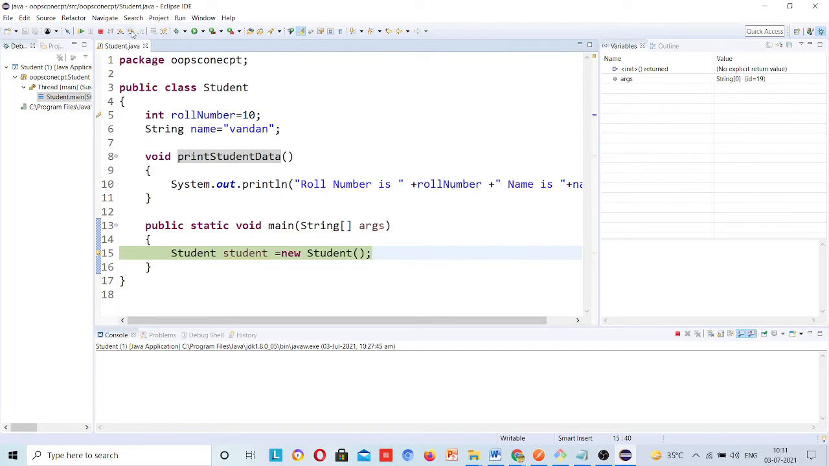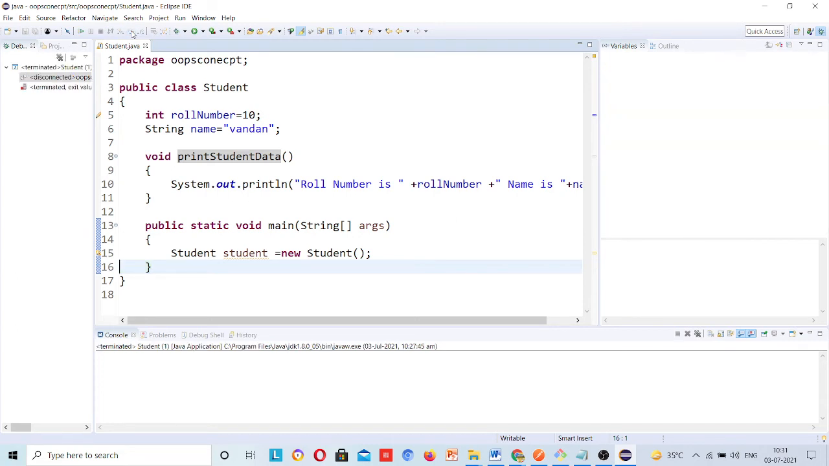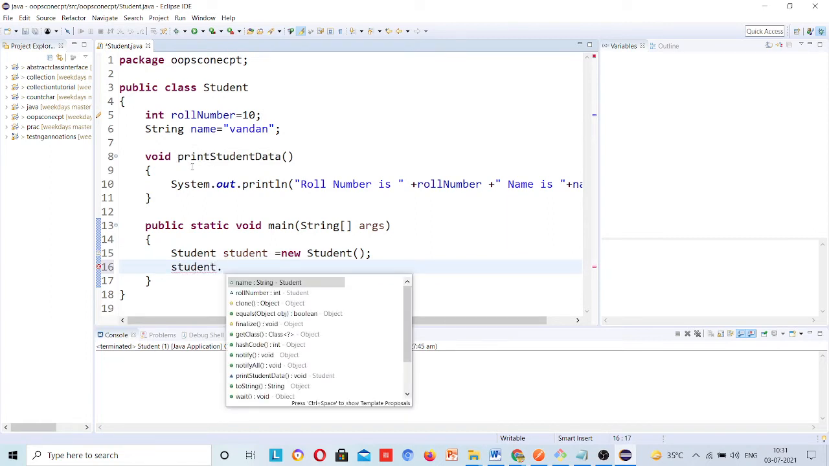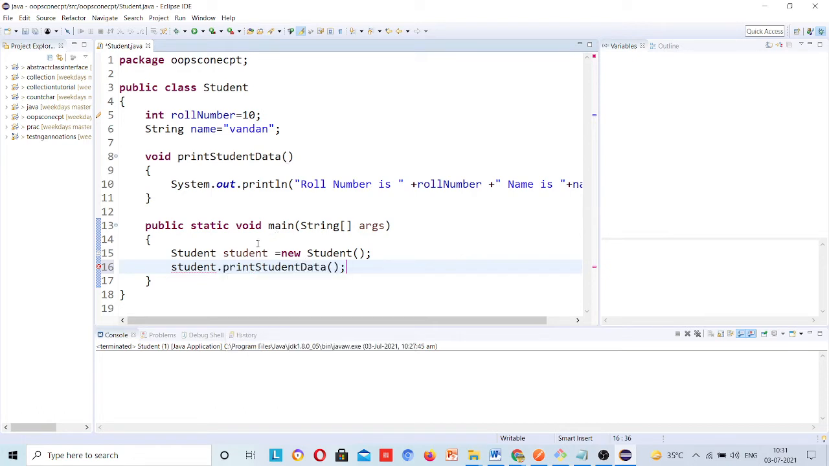Now I will run step over F6, it came here, and it will close, nothing there, because I have not created the object and I have not called any method, just created the object. Now using this student object dot, I will call this print student data method. Now I will keep my debugging point here inside line number 8.